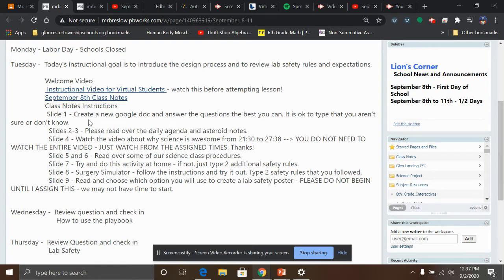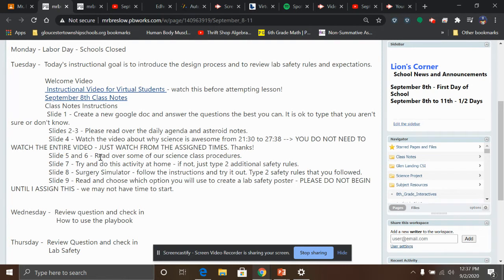For the first slide, you're going to create a new Google Doc. We're not doing any kind of notebook this week. And just answer the questions the best you can. It's totally fine. If you're not sure, you don't know, you can type those as well. For slides 2 to 3, there's a daily agenda and some asteroid notes that you just have to read over. For slide 4, this is our daily video about why science is awesome, because it is, but you're just watching from 21:30 to 27:38. You do not need to watch the whole video, just about 5 minutes worth of video. It's a Berlin getting hit by a meteor. It's totally fake. They do a fantastic job of showing that video.